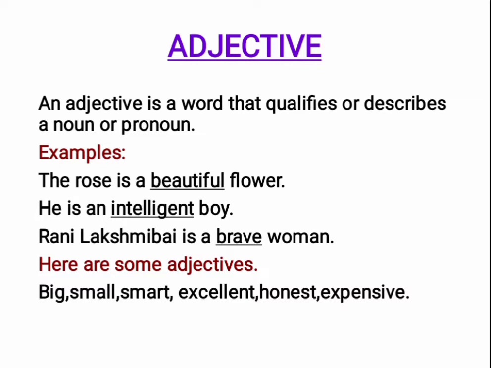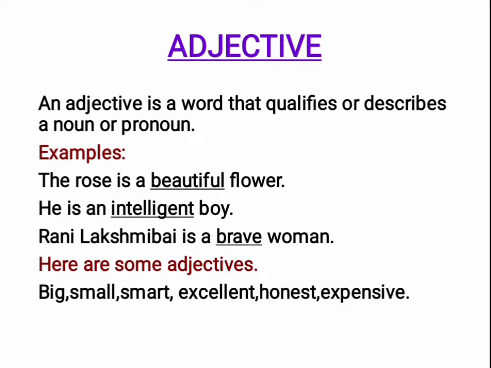In the third sentence, Rani Lakshmi Bai is a brave woman. In this, brave is an adjective. Why is it an adjective? It gives additional information about Rani Lakshmi Bai. What kind of woman is Rani Lakshmi Bai?